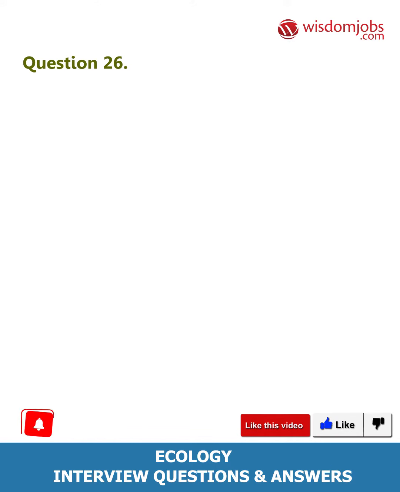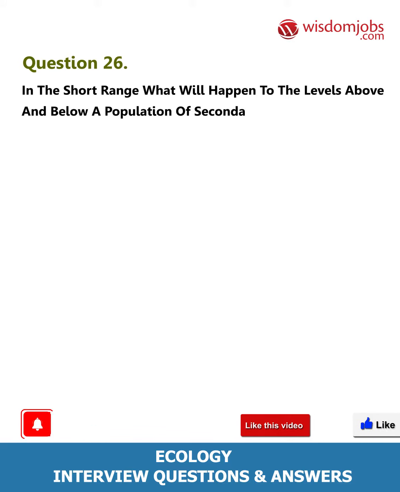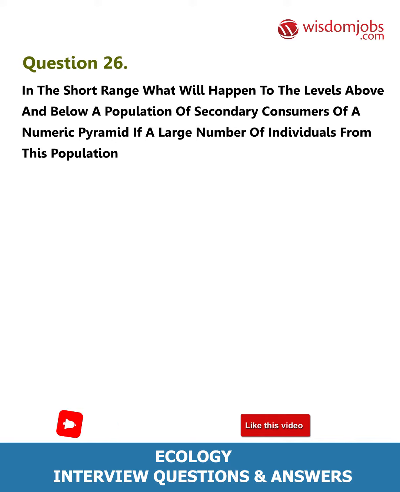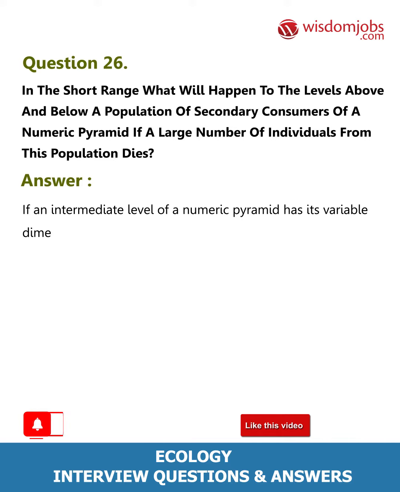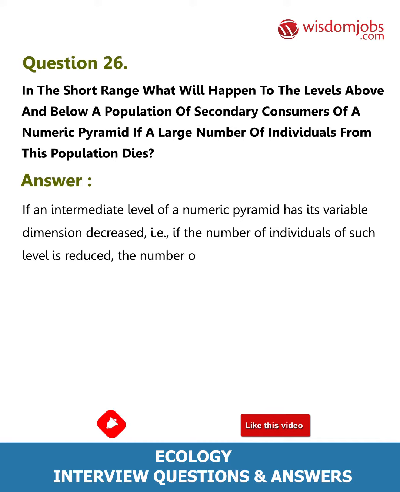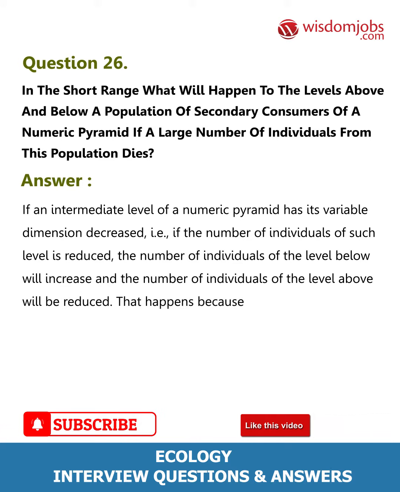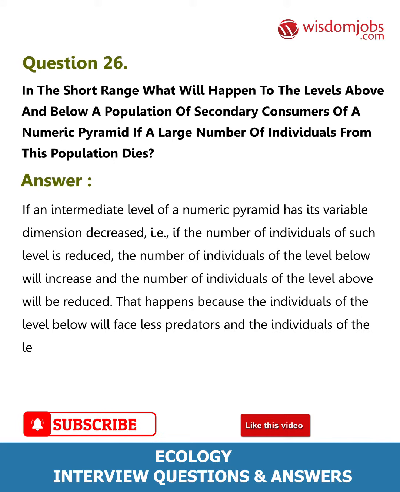Question 26. In the short range, what will happen to the levels above and below a population of secondary consumers of a numeric pyramid if a large number of individuals from this population dies? Answer. If an intermediate level of a numeric pyramid has its variable dimension decreased, i.e., if the number of individuals of such level is reduced, the number of individuals of the level below will increase and the number of individuals of the level above will be reduced. That happens because the individuals of the level below will face less predators and the individuals of the level above will have less available food.